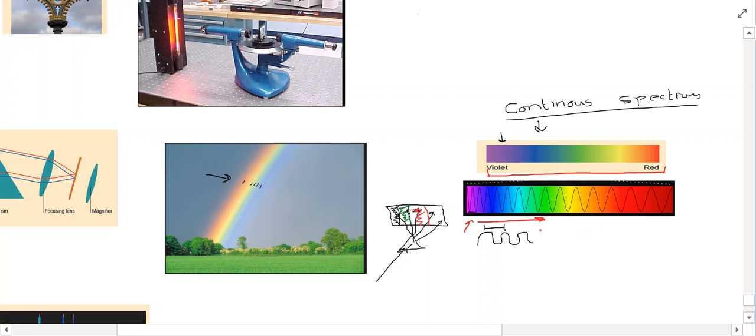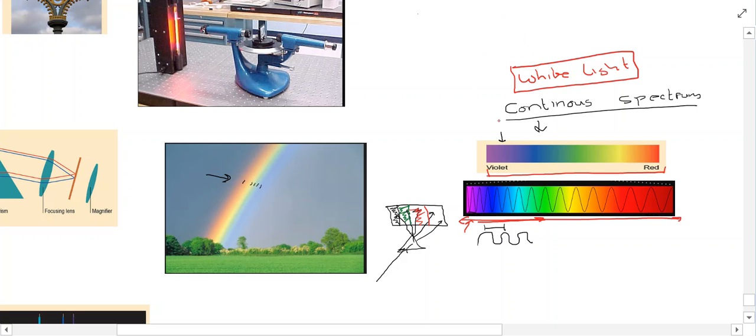But what happens then is you get this splitting up of white light into its characteristic wavelengths that are all contained within it. So you have all of these different colors. And remember, this continuous spectrum comes from white light. Essentially, light from the sun, for example, is white light.